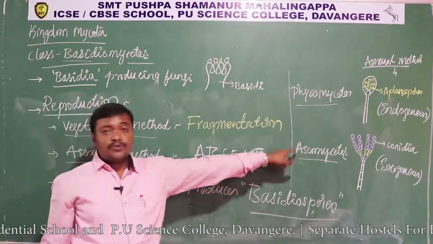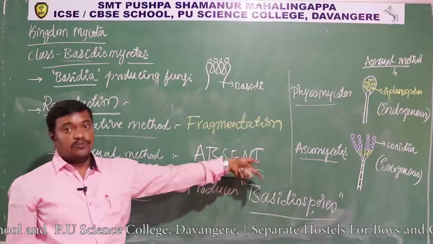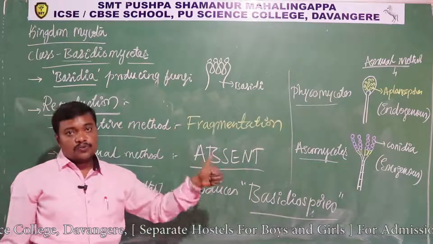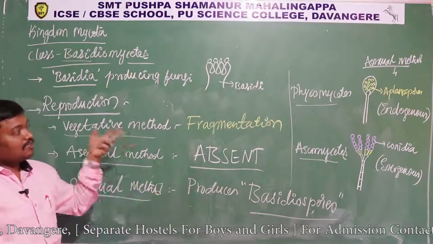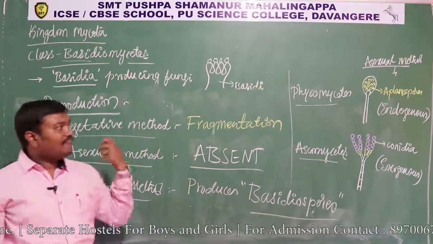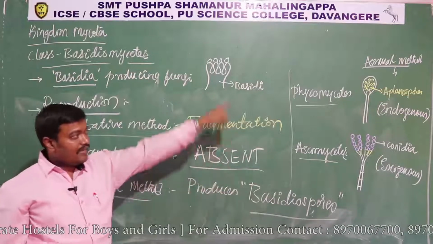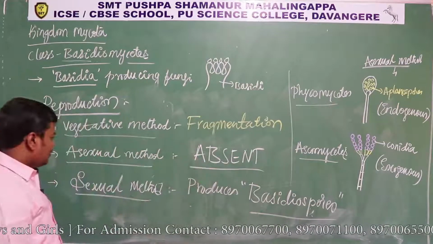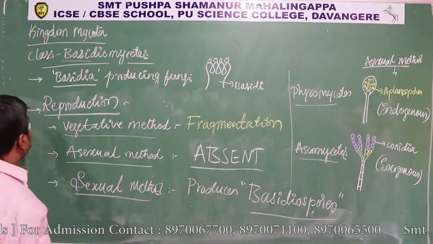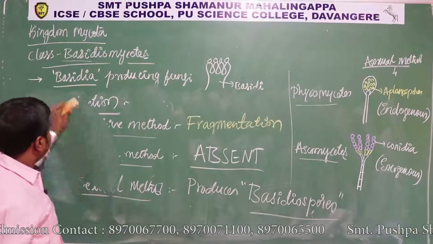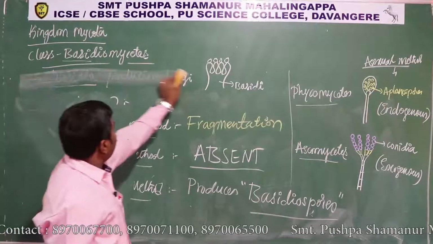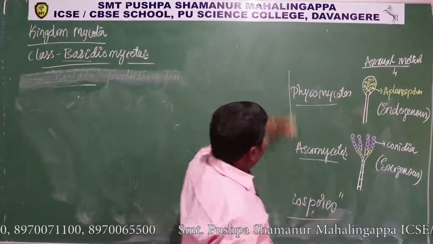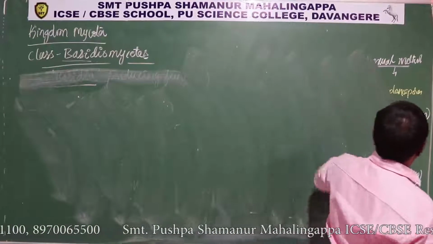Similarly, ascomycetes produce the sexual spores called ascospores. Similarly, phycomycetes reproduce sexually by producing zygospores. So these are the different types of sexual spores produced in the kingdom fungi. Based on those sexual spores only, we can classify them into classes like phycomycetes, ascomycetes and basidiomycetes. Let me discuss in detail how these basidiospores are produced. Of course, they are produced within a sac-like structure called basidia. Let's see how that basidia is going to be produced.